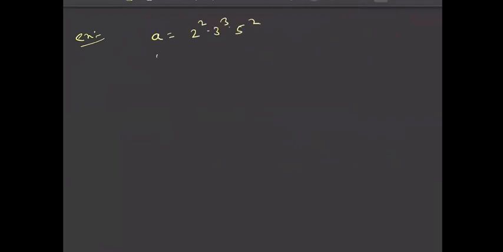Let us take one more example. Say A is a number which is 2 square into 3 cube into 5 square, and B is a number, say 2 into 3 square into 7, right? So can you tell me common divisors of A and B? There are so many common divisors of A and B. I'm not asking you to tell all the common divisors, but at least some, right?